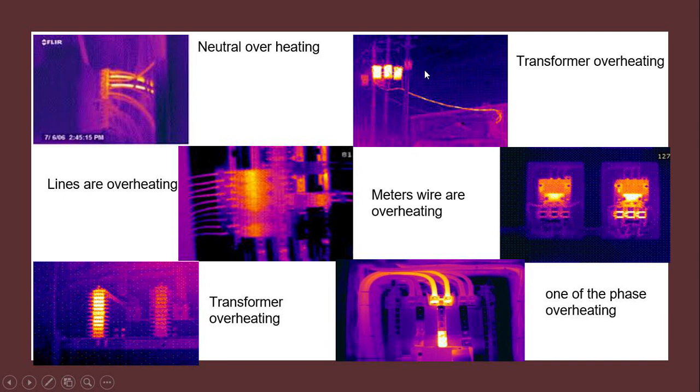This is the problem of transformer overheating due to harmonics, and these lines are overheating due to harmonics. Some meter wires are overheating, and here you see that of the three phases, one phase has extra current, and due to this extra current it is overheated. And here you see the transformer is also overheated due to harmonic components.